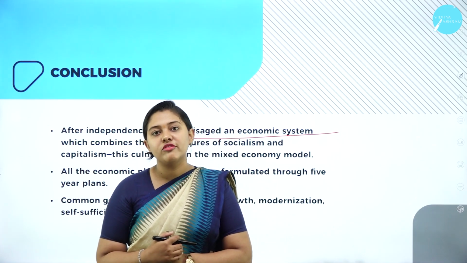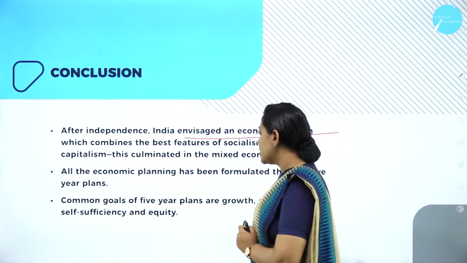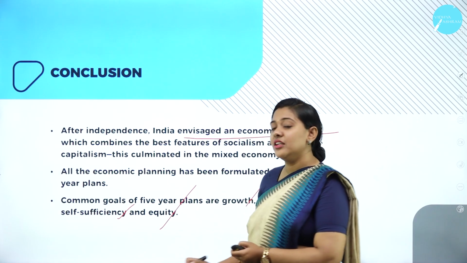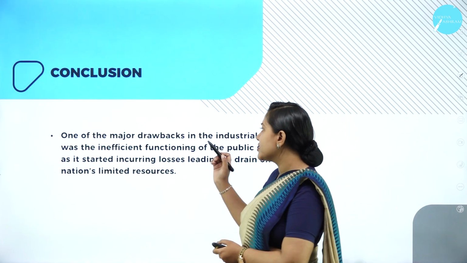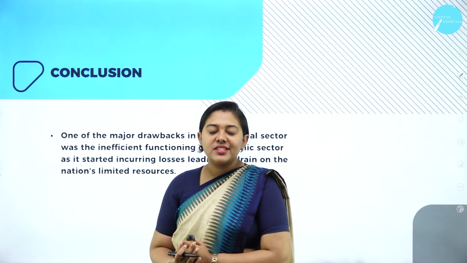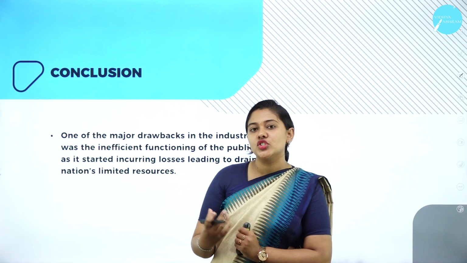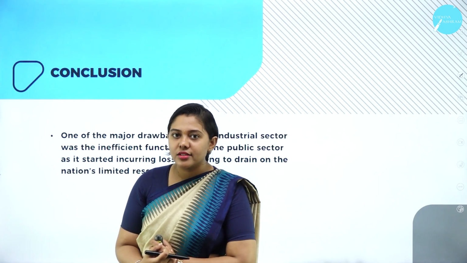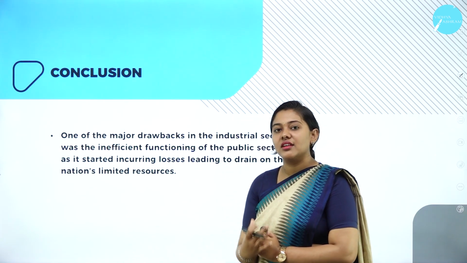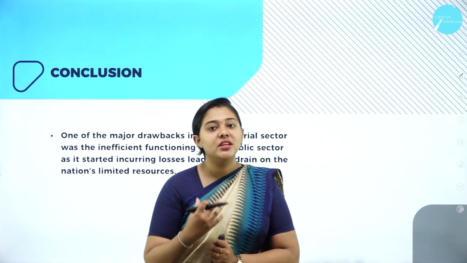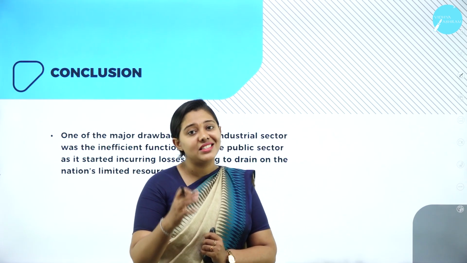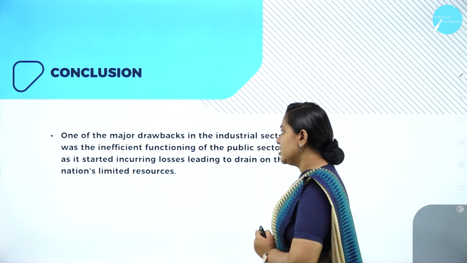So what were the goals of our 5-year plan? In the last class we discussed that it was all about growth, modernization, self-sufficiency and equity. We have also discussed the major drawbacks of our industry, how trade policy and resolution changes can be seen in our industry when the policies were adopted, and with the setup of small scale industries, how our country has developed, how industrial sectors have contributed towards GDP.